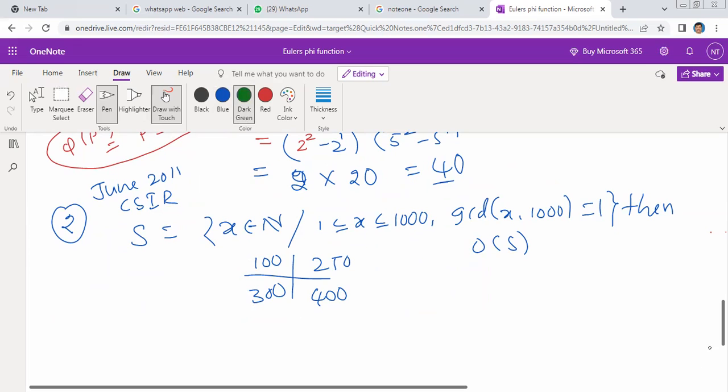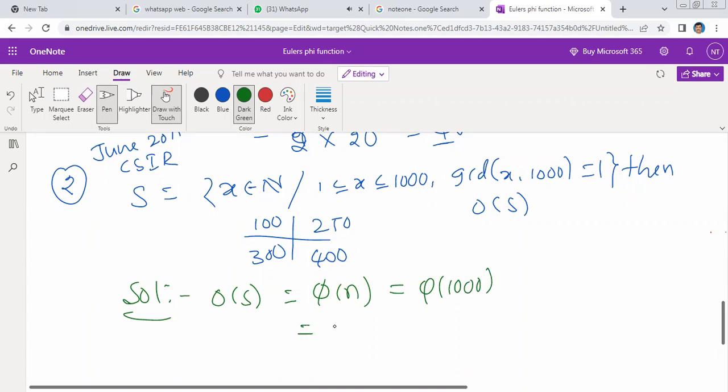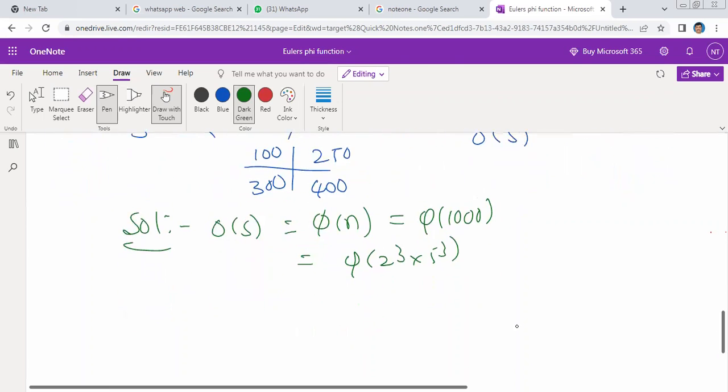How to guess? How to track this solution? Pi of 1000. The meaning of this: order of S is nothing but the number of elements in that set. It is denoted by pi of n, the number of elements below 1000 which are relatively prime to 1000. How do we write pi of 1000? 1000 is 2 cube into 5 cube. Since they are prime numbers, it can be written as pi of 2 cube into pi of 5 cube.